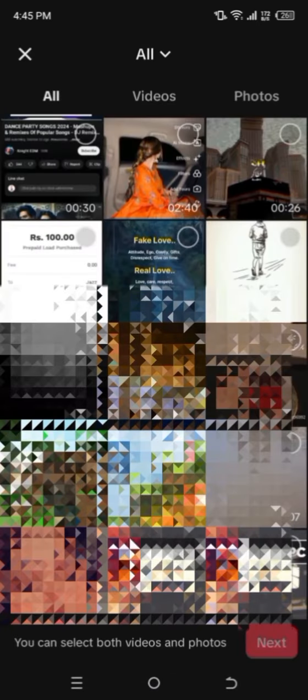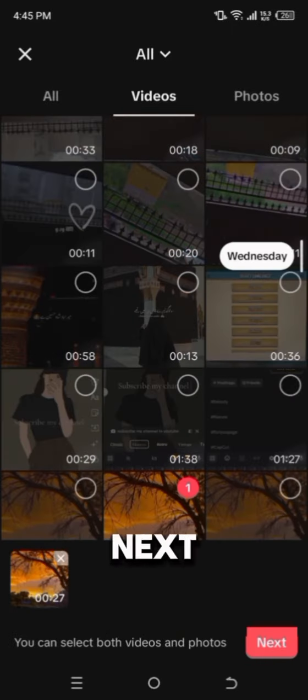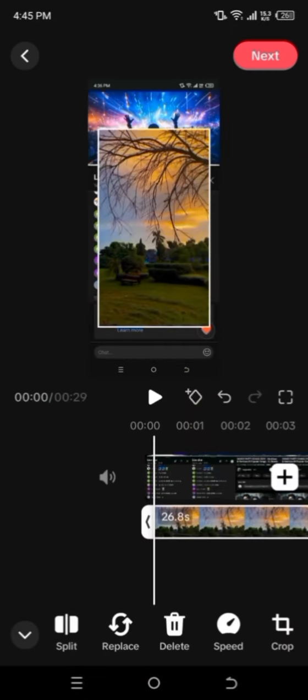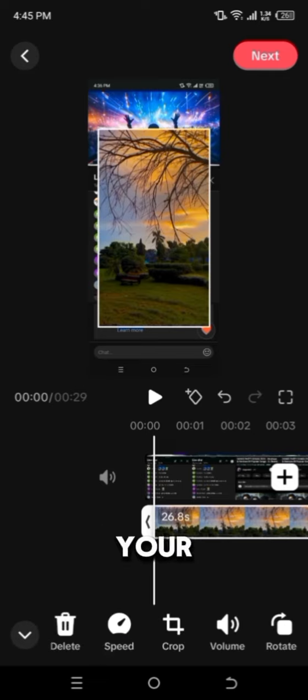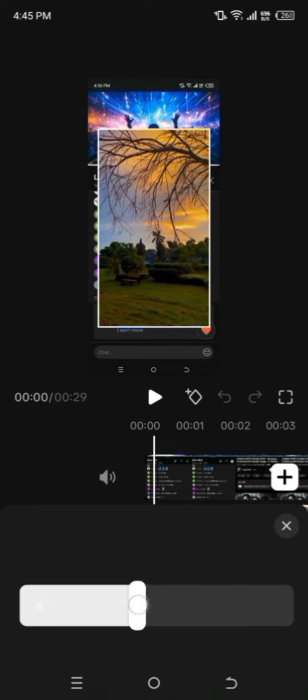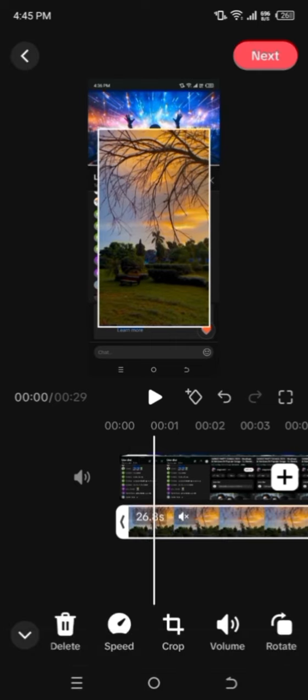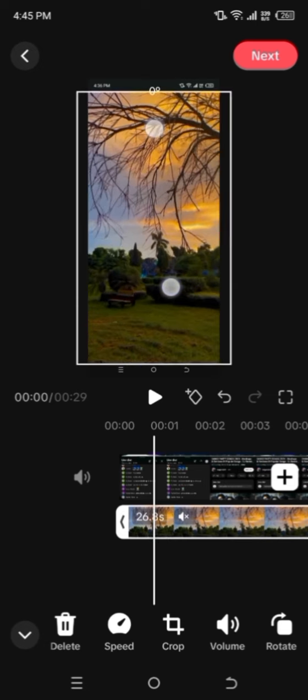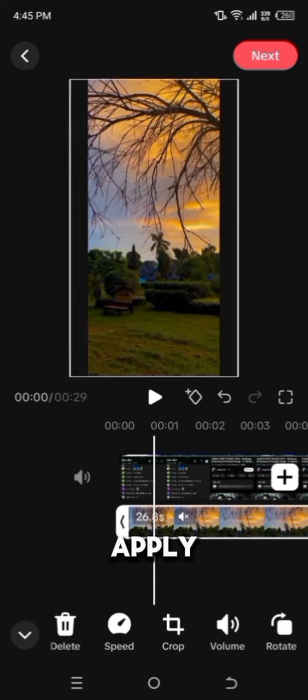After that, from here you have to choose the video on which you want to put this song. I choose this video and click on Next. After that, you have to mute the sound of your video. Then adjust it. In this way, you can apply your original sound.